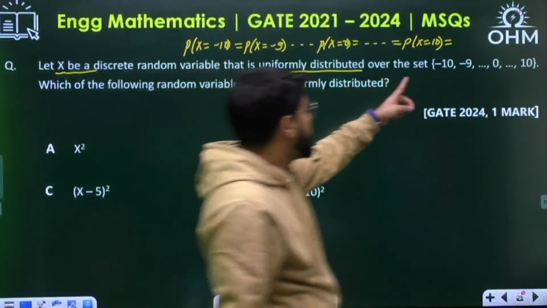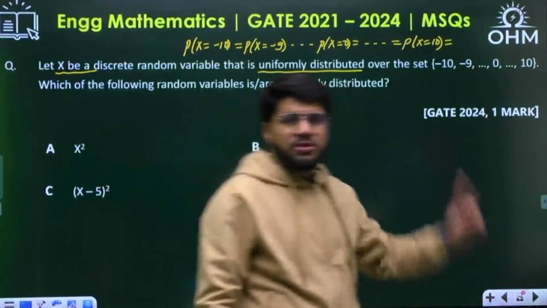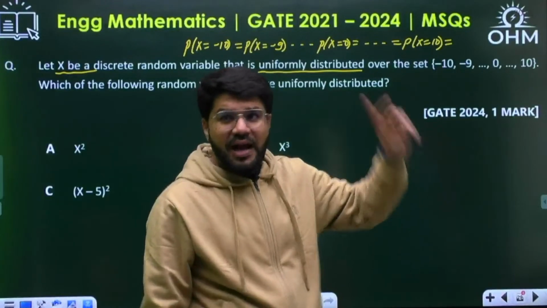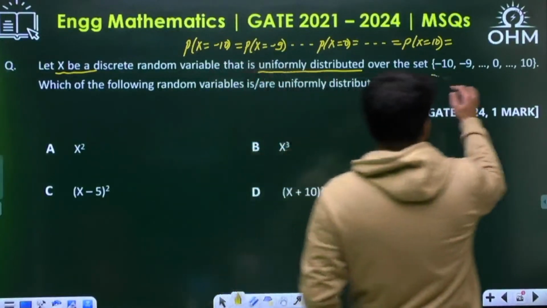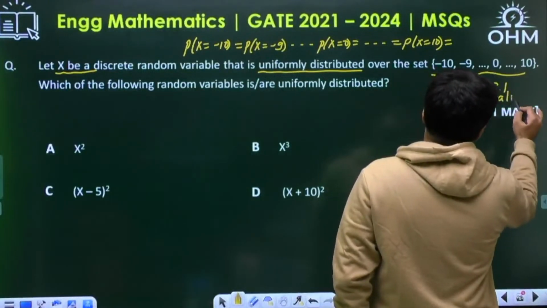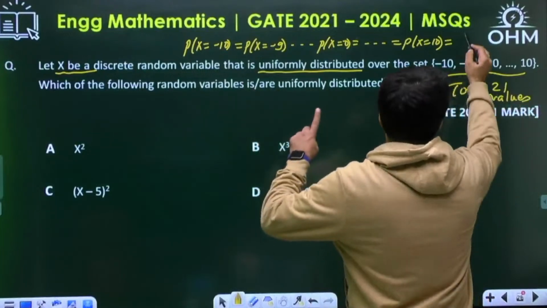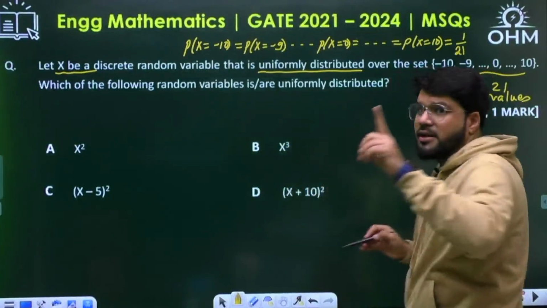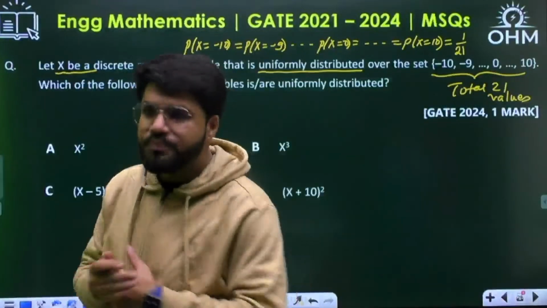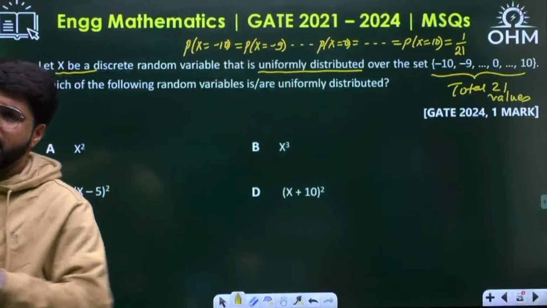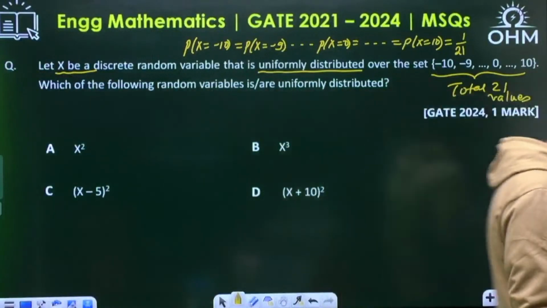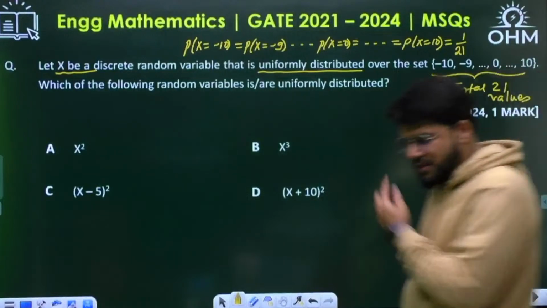From -10 to +10, how many values? 1 to 10, -1 to -10 is 20, and including 0, 21. So in total there are 21 values. If all probabilities are equal, each probability should be 1 by 21, so that the sum of probabilities is still equal to 1.